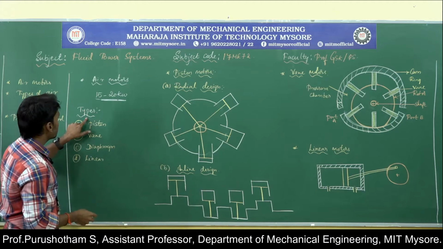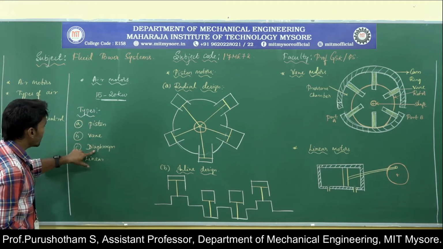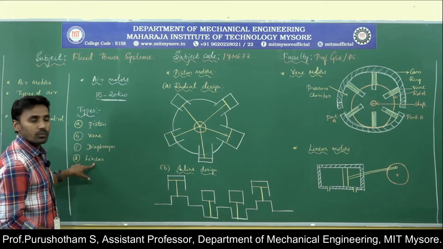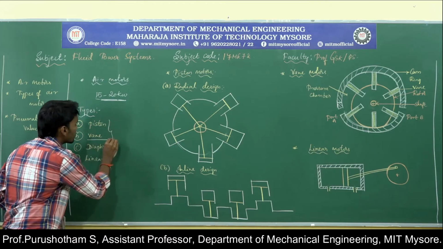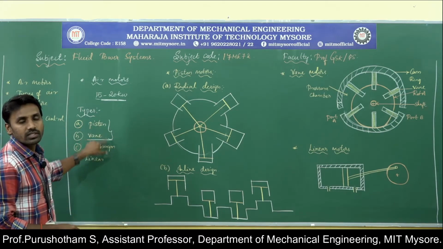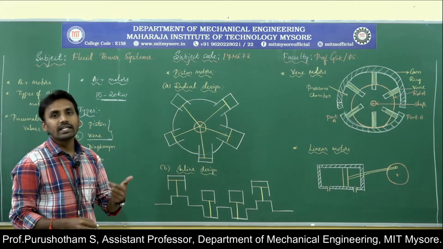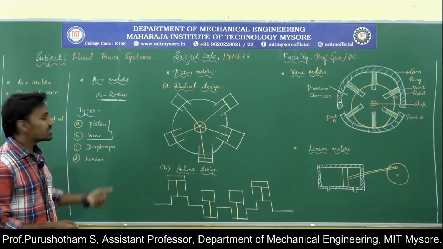So under types of air motors, we have piston motor, vane motor, diaphragm motor and linear motors. The piston motors and the vane motors, these two are majorly used in industrial drives. So these two are the air motors which are majorly used. Let us see the construction and working of these motors.